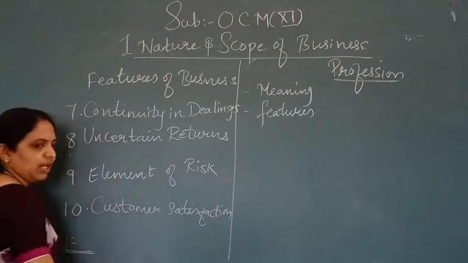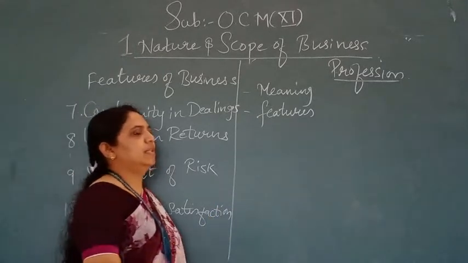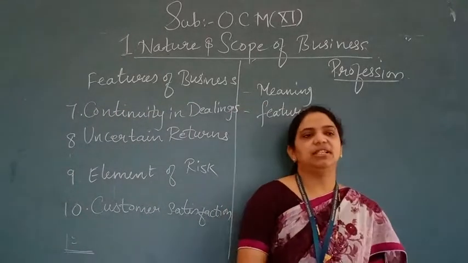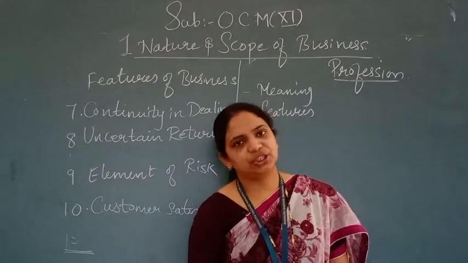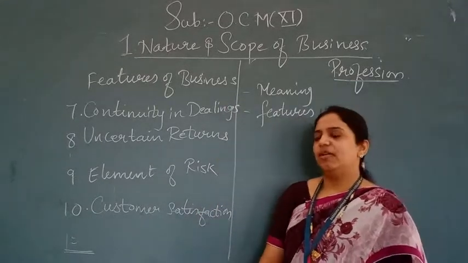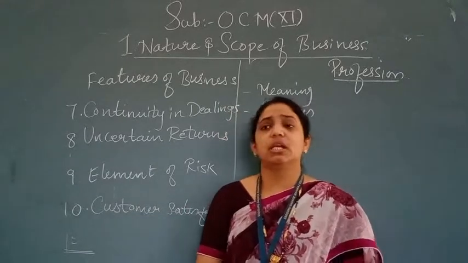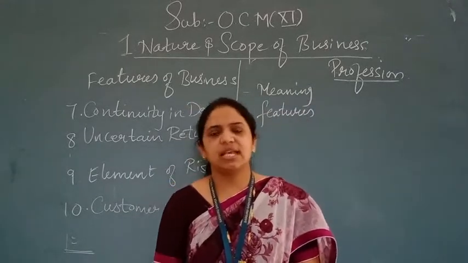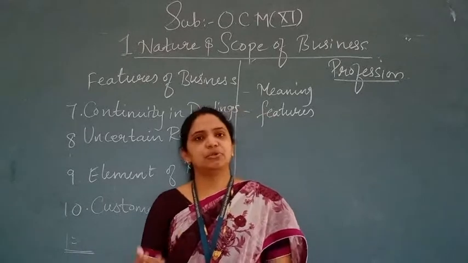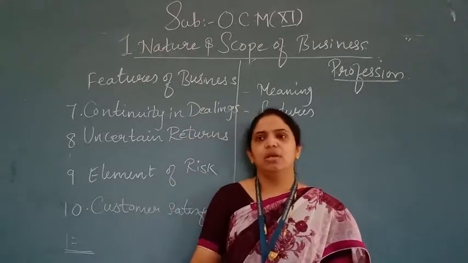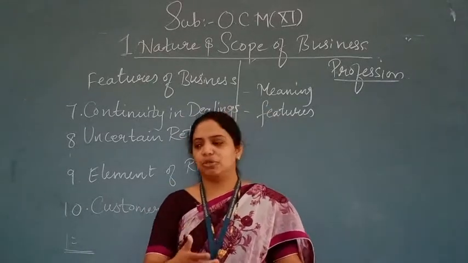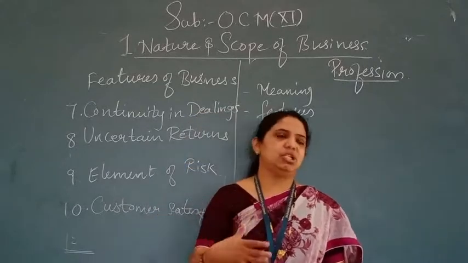So we will start our lecture with the remaining points which were left in the last lecture about the features of business. Okay, features of business. The last point which I taught you in the last lecture was dealing in goods and services, where goods were divided into two parts: consumer goods and capital goods. Consumer goods like tea, milk, sugar; capital goods like plant, machinery, etc.